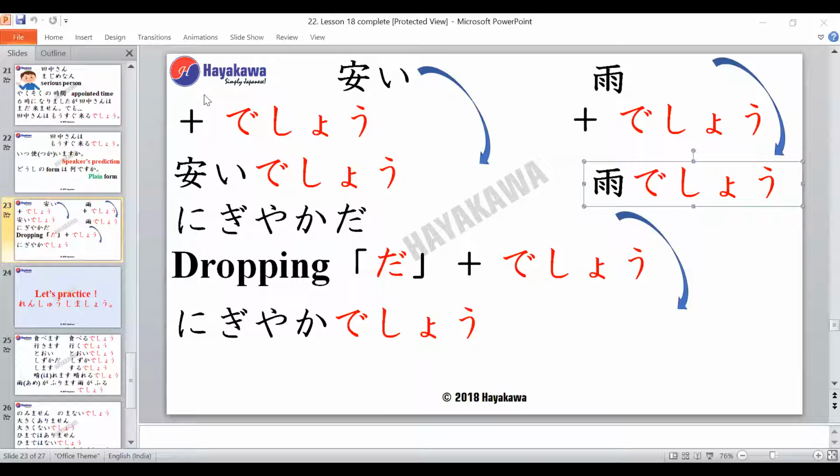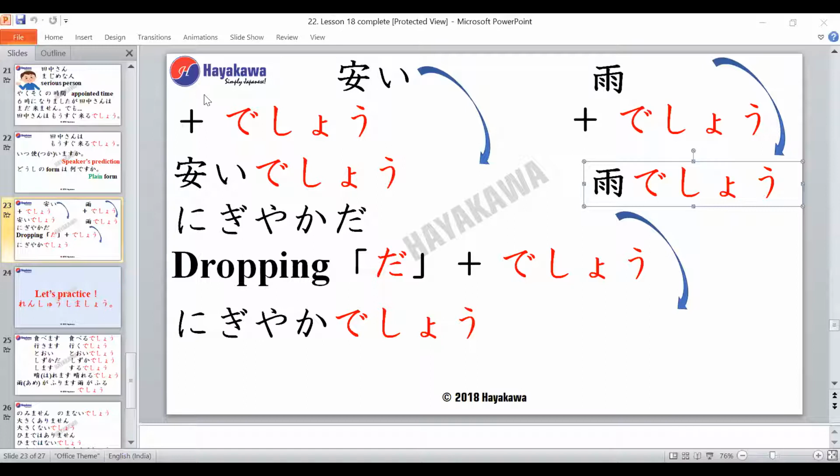Now the next adjective I have on the screen is nigyakada, which means lively. Nigyakada means lively. So using desho, it becomes nigyaka desho. So how am I making this from nigyakada to nigyaka desho? Dropping da and adding desho. Very good, Shweta-san. So I'm dropping da and I'm adding desho. So Siddharth-san, when you have na-adjectives, yes, we drop da and we add desho. But when you have i-adjectives, we just add desho.